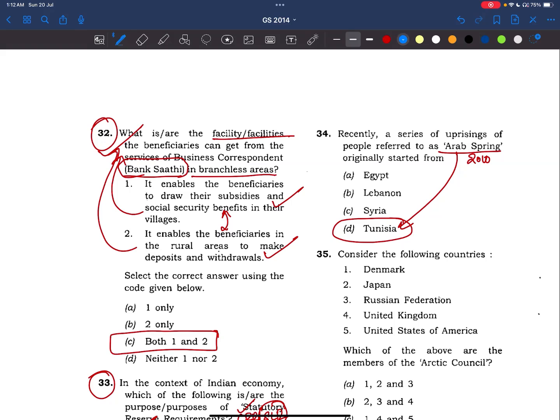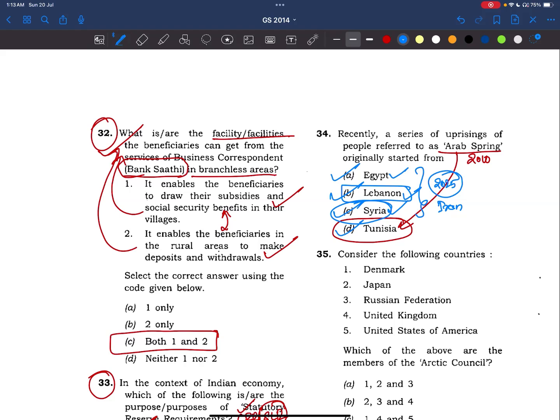And see here, UPSC has given three other options: Egypt, Lebanon, and Syria, and they are still relevant in 2025 because of this Israel-Palestine and Israel-Iran conflict. Egypt has a border with Israel and Palestine, the Gaza Strip, and Lebanon is also very close. Right now, Israel has attacked Syria, and Iran is also in the news. We need to map the boundaries of all these countries.